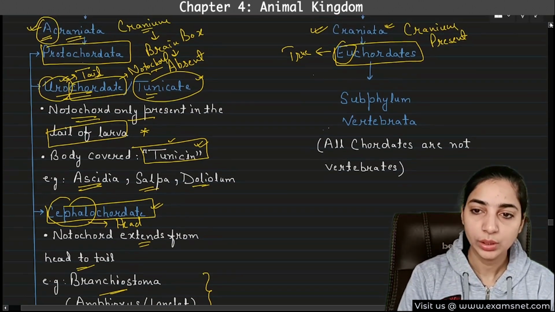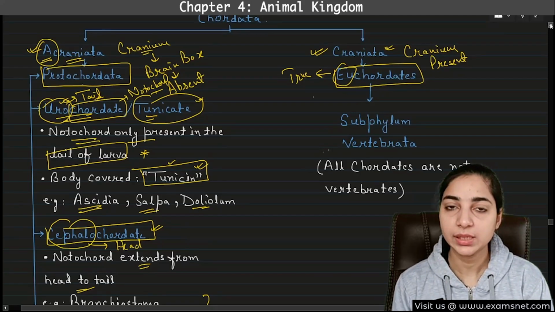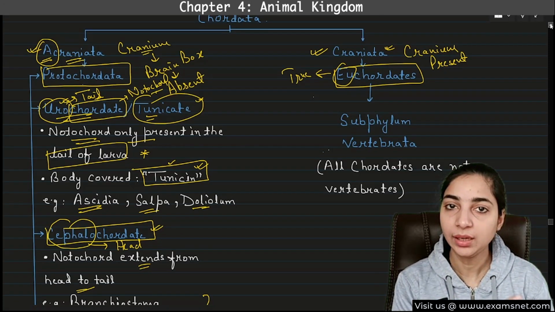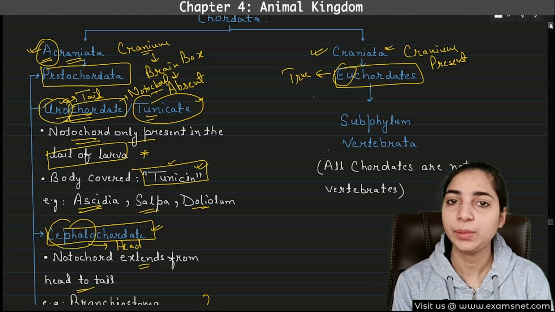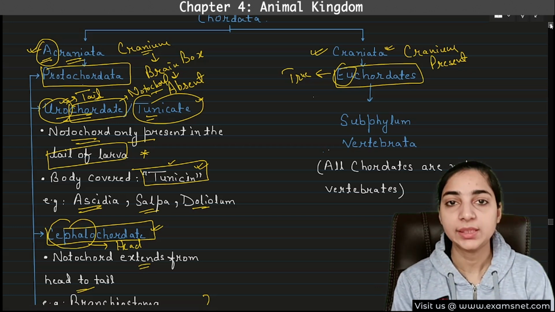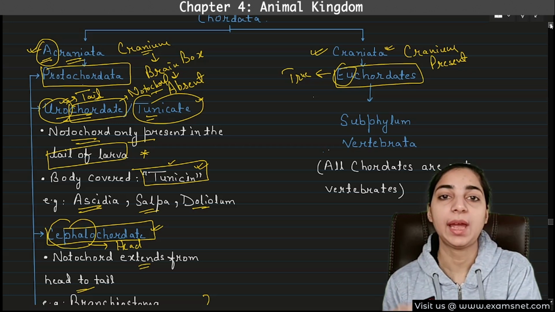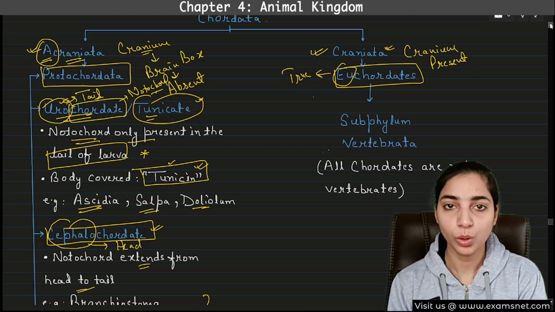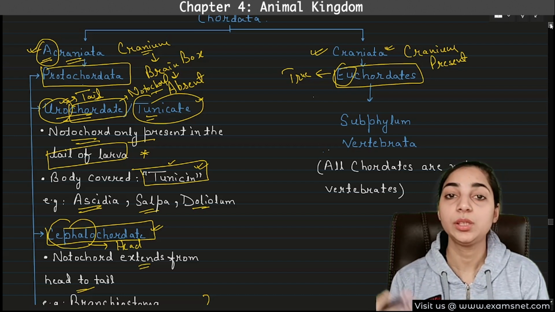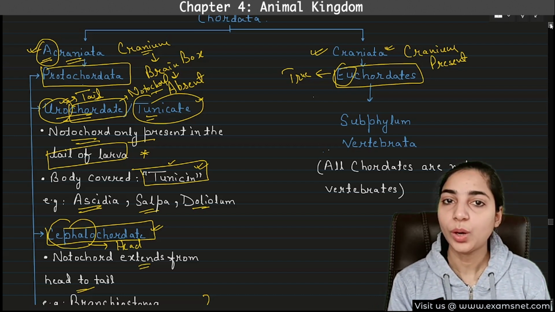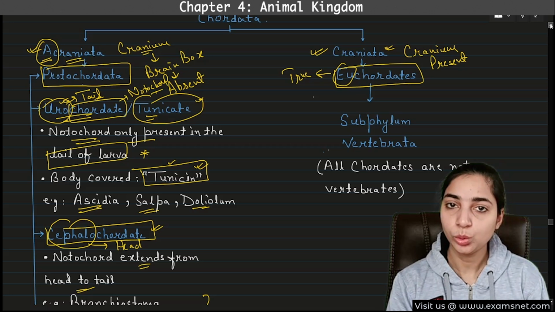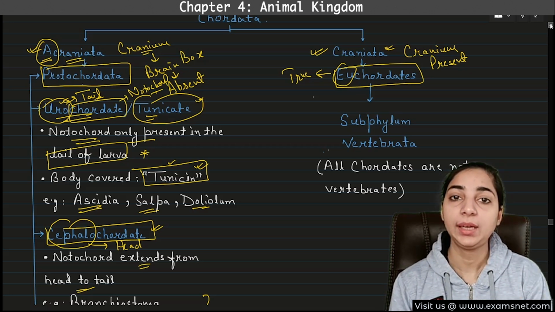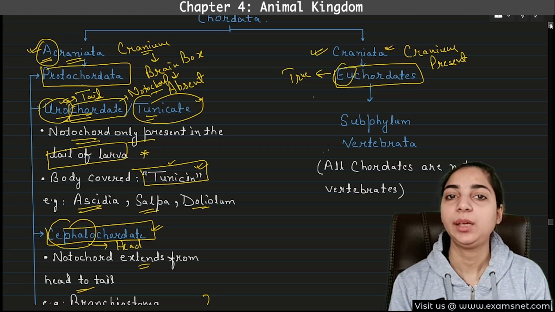I hope you have understood about the acraniata. What did we discuss? We discussed that the chordates are broadly classified into two groups: acraniata, also known as protochordates because they are considered primitive, and the second group is craniata. Those have a cranium and are said to be the advanced chordates or the true chordates, also known as euchordates. In protochordates, we saw that there are two groups, urochordates and cephalochordates. Urochordates were those which had the notochord only in the tail of the larva.